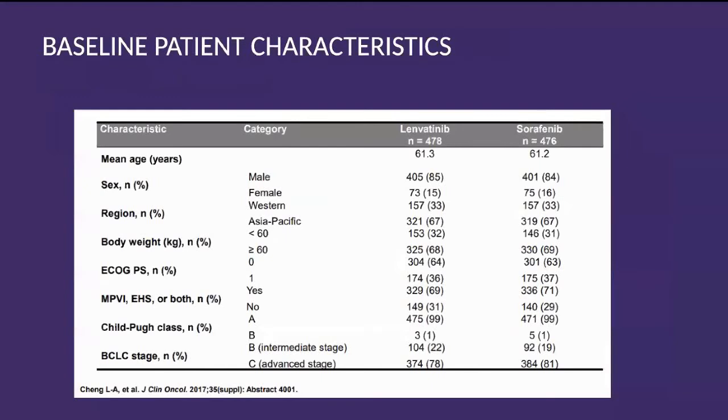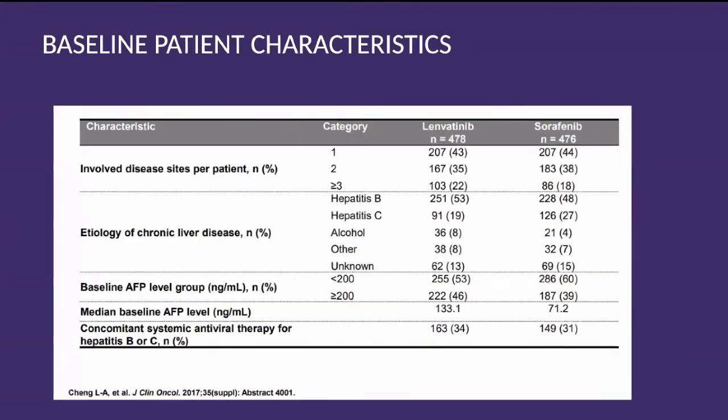So underlying diseases of hepatitis B, C, and alcohol were all taken. More patients had hepatitis B, around 50%. Baseline AFP level was less than 200 in 50%, and more than 200 in the rest of the patients. The median baseline AFP level was 133 in lenvatinib and 71 in sorafenib. Concomitant systemic antiviral therapy for hepatitis B or C was there in around 30% of patients in both arms.